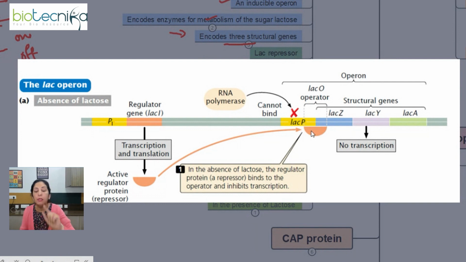site. Yes, please note it down that the repressor protein binds to the operator, not at the promoter. Okay, it will bind to the operator, however, it will block the promoter from being available to RNA polymerase, and hence the transcription will be ceased. This is when there is no availability of lactose.